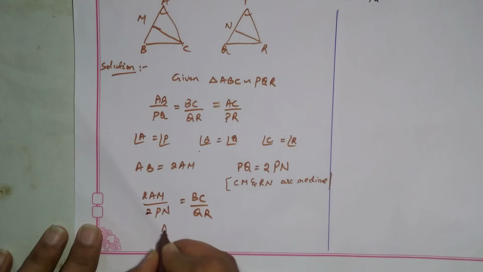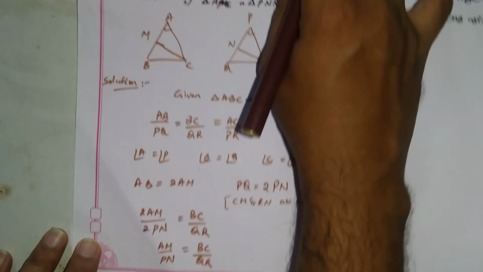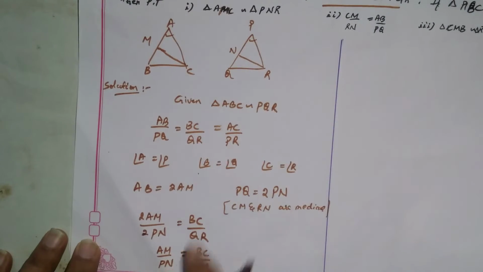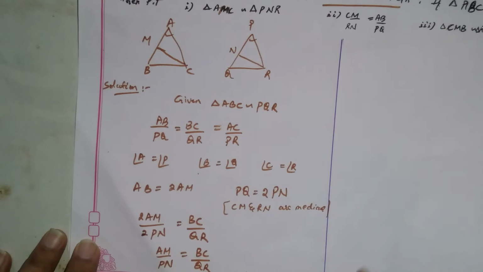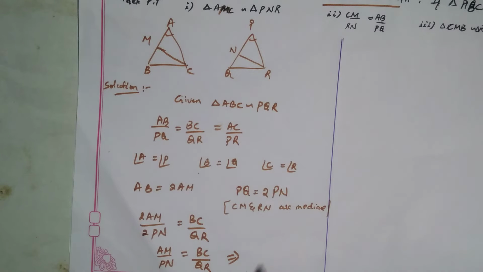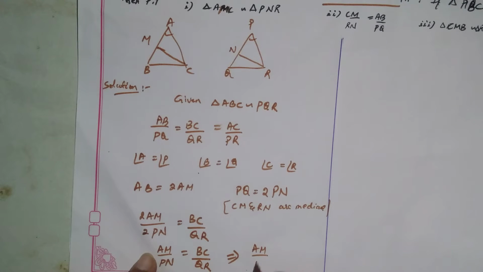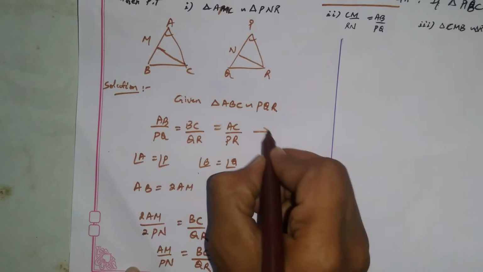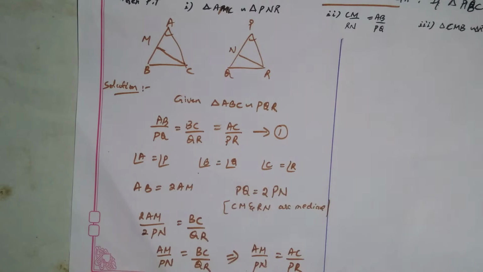The 2 gets cancelled, so AM by PN is equal to BC by QR, which implies AM by PN is equal to AC by PR, because from 1, I will take this equation as 1.